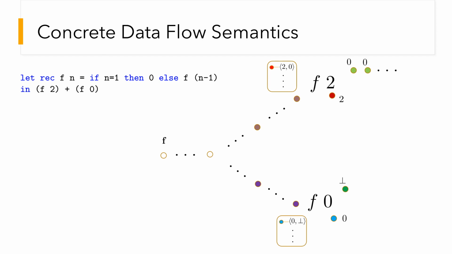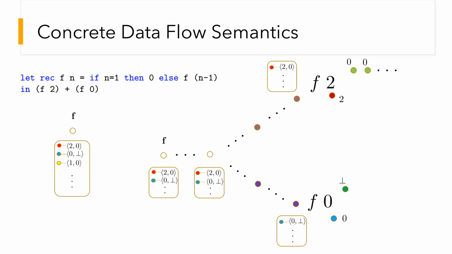The table corresponding to the definition of f contains information for both call sites. As a matter of fact, since f applied to 2 induces a call f applied to 1, the table will actually also have an entry for that recursive call as well.